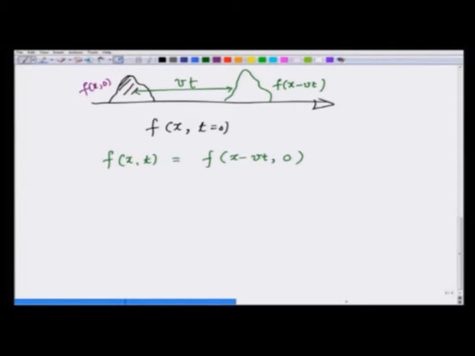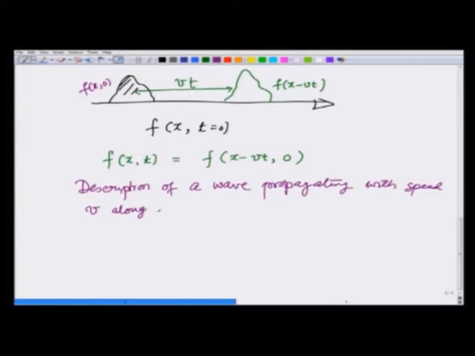So, what we are saying is that the disturbance remains the same and it has shifted by a distance v t. So, this is what I will call the description of a wave propagating with speed v along the positive x axis.